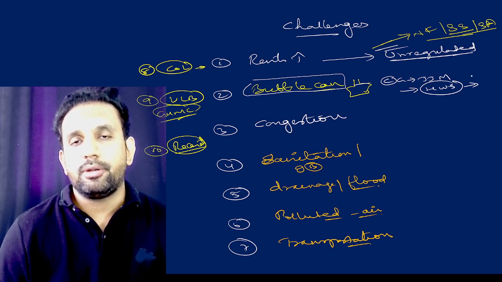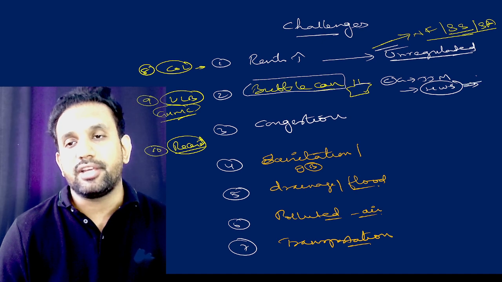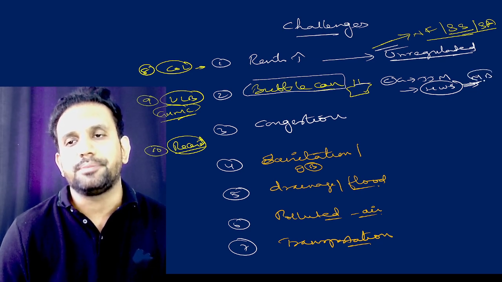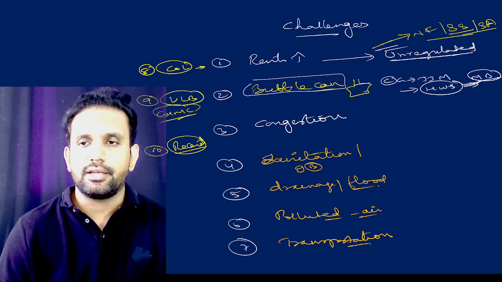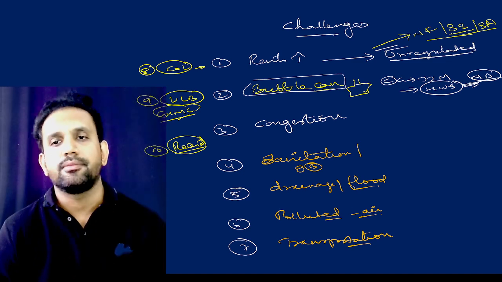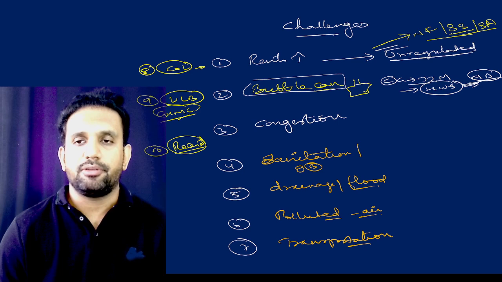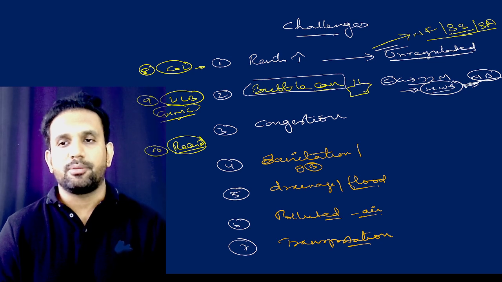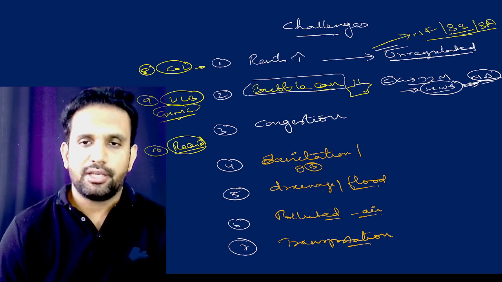Before that, the BRS government had an all-Telangana level scheme, that is Mission Bhagiratha. Clear or not? Yes. So the central government has got Jal Jeevan Mission and the state government has got the Hyderabad water supply scheme and Mission Bhagiratha previously.